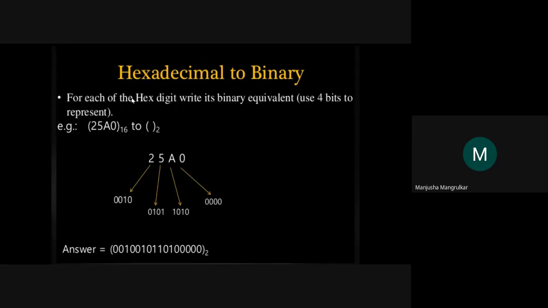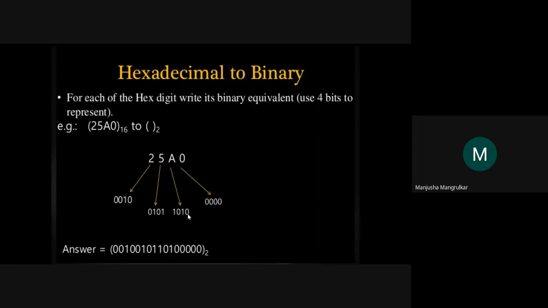Now next, how we convert the hexadecimal number into the binary number. Suppose the hexadecimal number is 25A0. So the 0 will represent 4 zeros in hexadecimal. If it were an octal number, 0 would represent only 3 zeros. But it is a hexadecimal number, so we have to take 4 digits. So it will represent 0000.